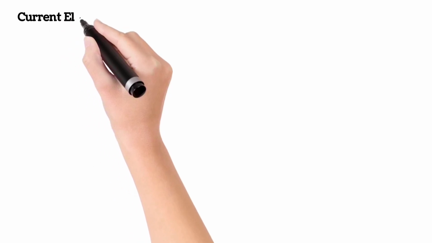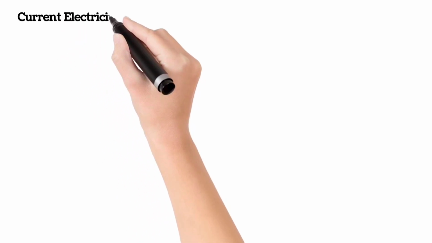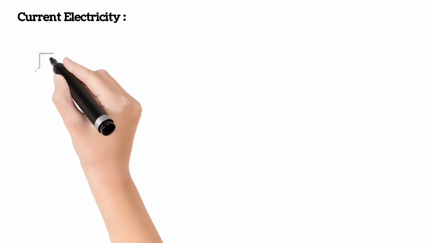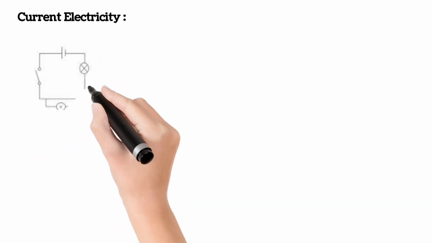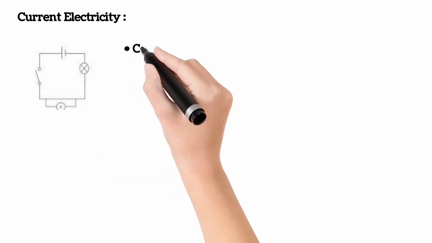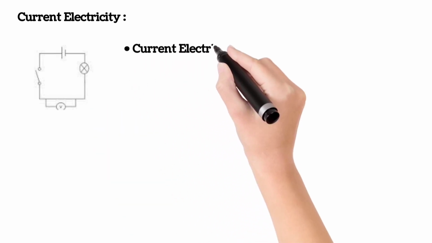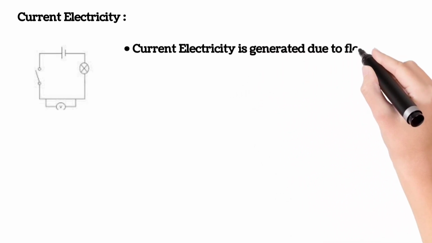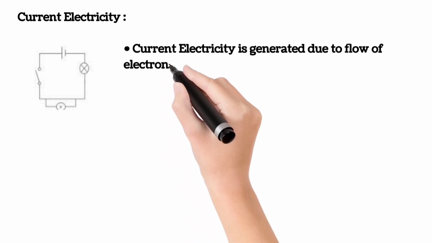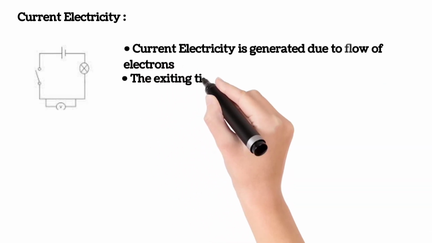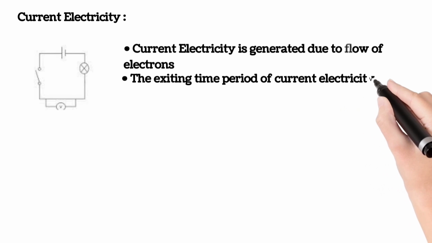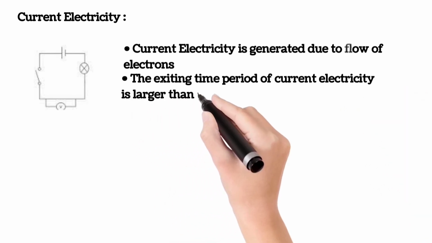Let's move on to current electricity. For current electricity, let's take a simple circuit for better understanding. Here, when the switch is closed, the electrons start to flow from the negative plate of the battery to the positive plate. As we've seen, current electricity is generated due to flow of electrons. The mobility of electrons is higher than the protons. The existing time of current electricity is larger than static electricity. That is, the discharge of static electricity is faster than current electricity.